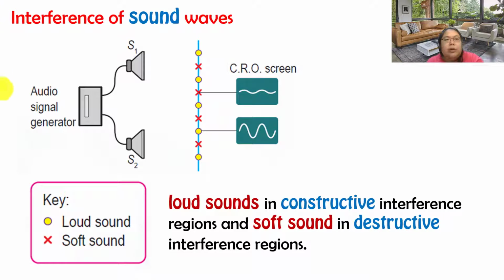Okay, then we go to the third one, the interference of sound waves. Let's see the interference of sound waves using the audio signal generator, then speaker 1 and speaker 2. This one we put the CRO screen to detect the sound. From here we get dots and X. Dot means louder sound. Can you see the amplitude become higher? The X stands for very soft. The sound becomes soft. So when you walk along this distance, you can hear louder and soft, louder and soft. So loud sound is constructive, then the soft one stands for the destructive interference region.